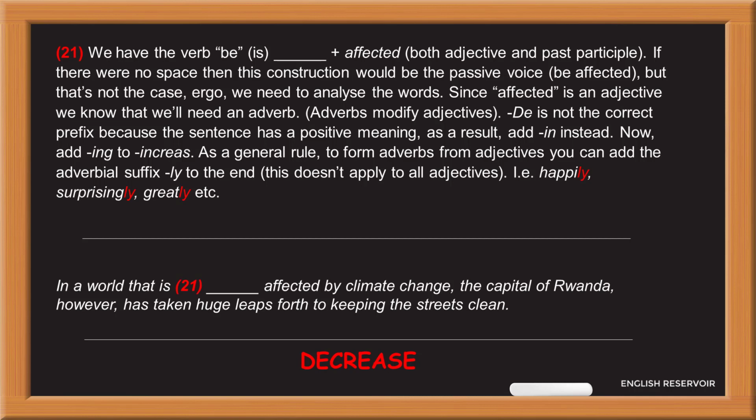D is not the correct prefix because the sentence has a positive meaning. As a result, add in instead. Now, add ing to increase. As a general rule, to form adverbs from adjectives, you can add the adverbial suffix ly to the end. This doesn't apply to all adjectives, i.e. happily, surprisingly, greatly, etc.